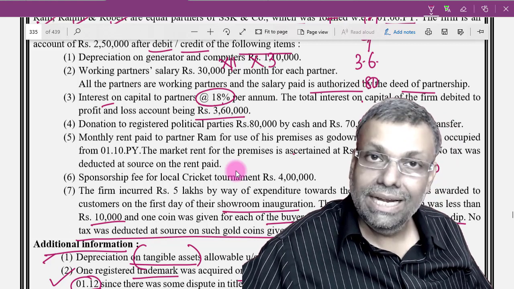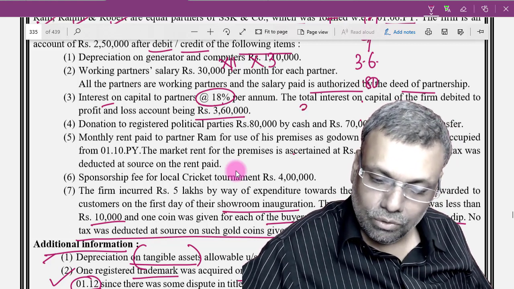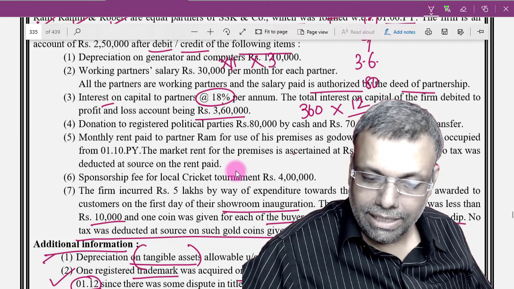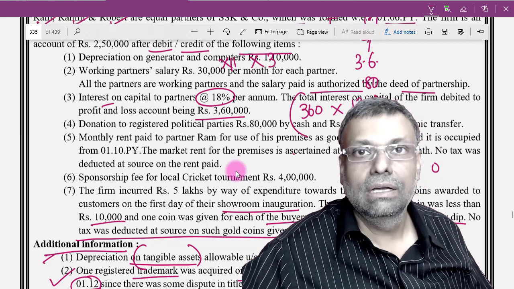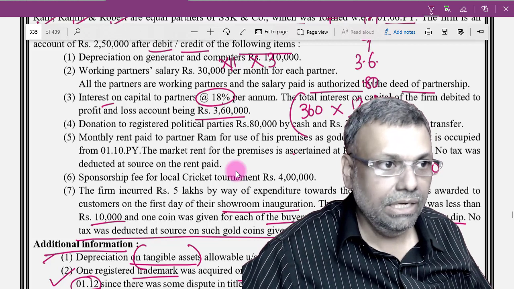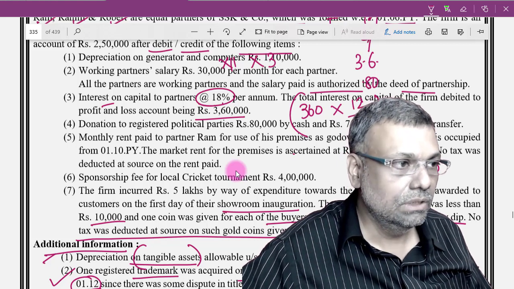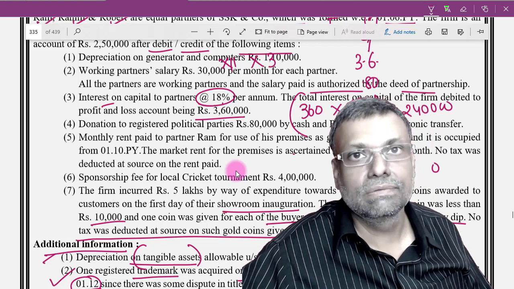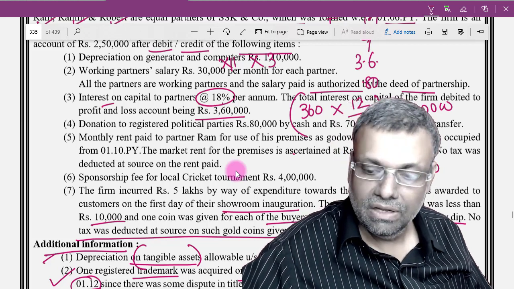So I have already added 3,60,000 in full. So what I will do is 3,60,000 multiplied by 12 divided by 18. This will be allowed as per section 40B. So 2,40,000 I will deduct on account of interest to the partners.